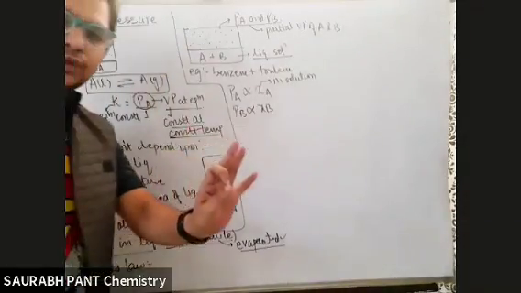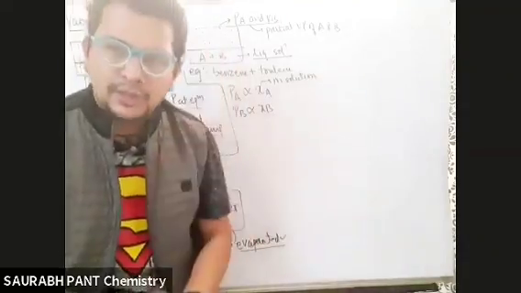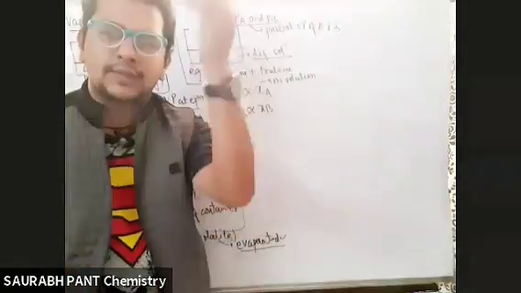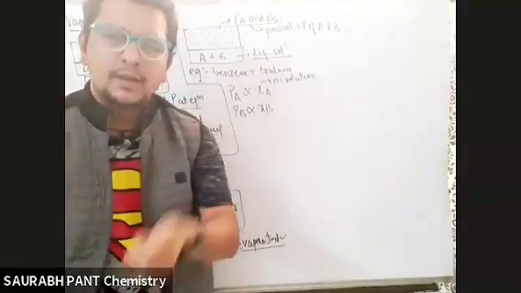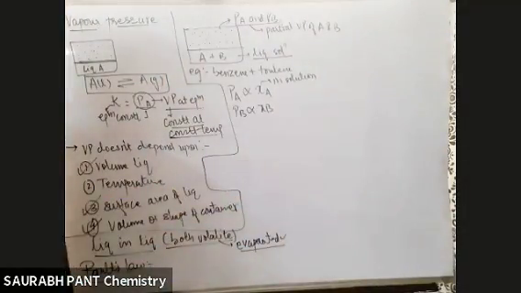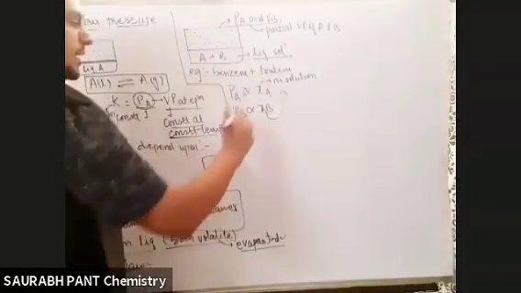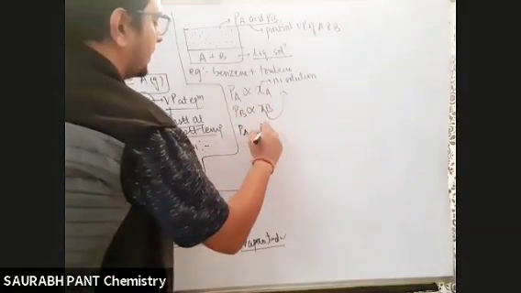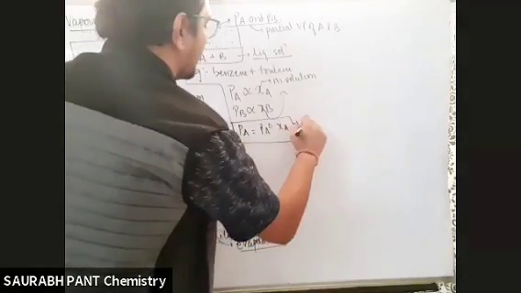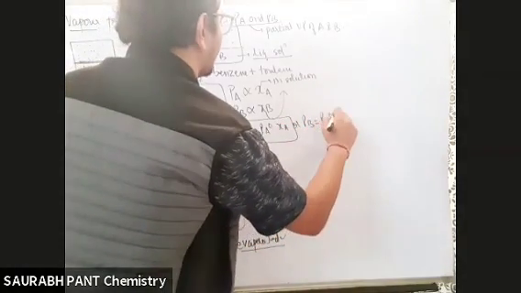Is the statement of Raoult's law clear to us? The partial vapor pressure of any liquid over the liquid mixture is proportional to the mole fraction of that component in the liquid state. Simple. Now look, this proportionality sign has to be removed. So he said, PA is equal to PA naught into XA. This is your Raoult's law, or PB is equal to PB naught into XB.